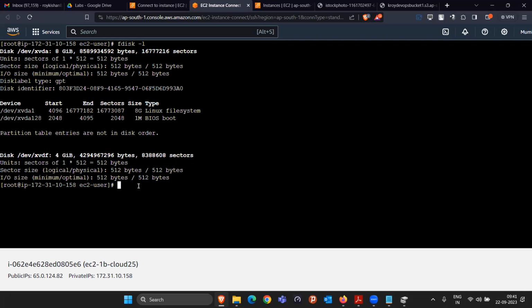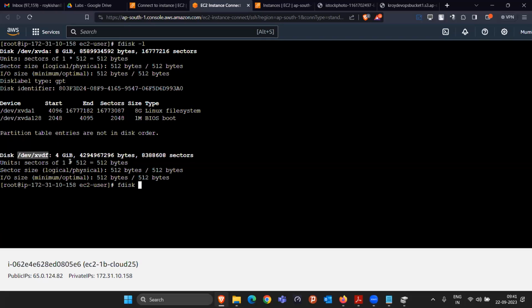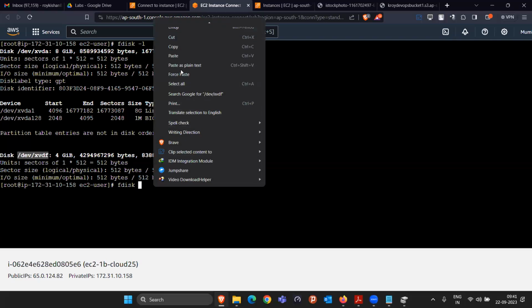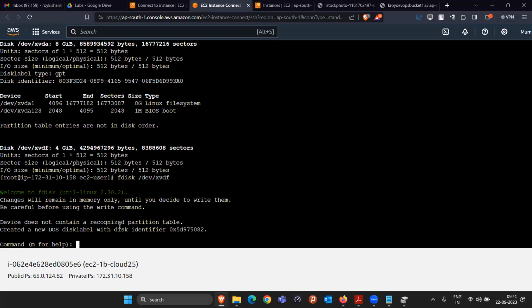So what I'm going to do for this is write the command fdisk, and then you have to give the hard disk name. What is the hard disk name? /dev/xvdf. This name can be different, it can be a different name. So whatever name is coming in your case for that 4 GB disk, just paste it here and press enter. Now they are saying that we are going to create something.